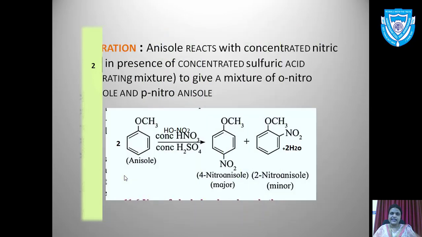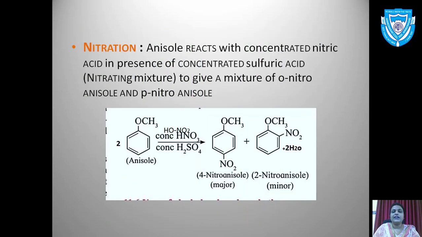Okay, the last reaction for this chapter is the nitration reaction. Now you all know what a nitrating mixture is: concentrated HNO3 with concentrated sulfuric acid. Anisole reacts with concentrated nitric acid in the presence of concentrated sulfuric acid, giving ortho-nitroanisole and para-nitroanisole.